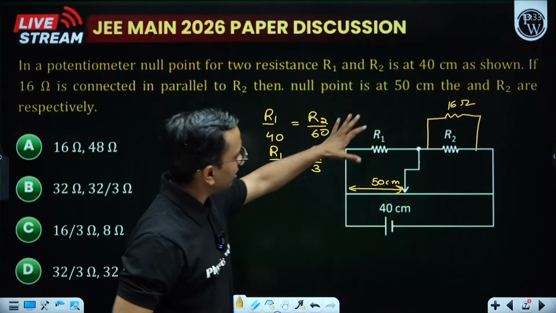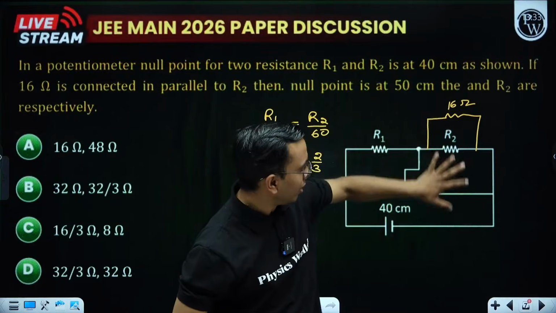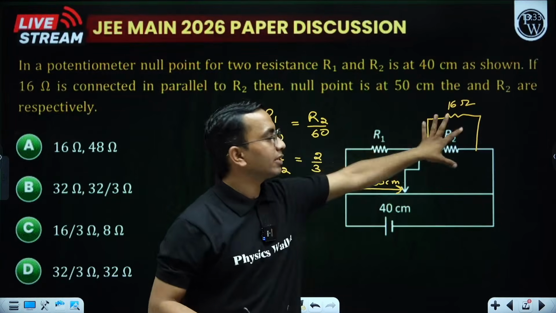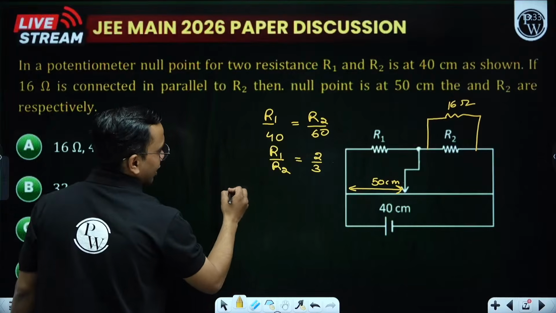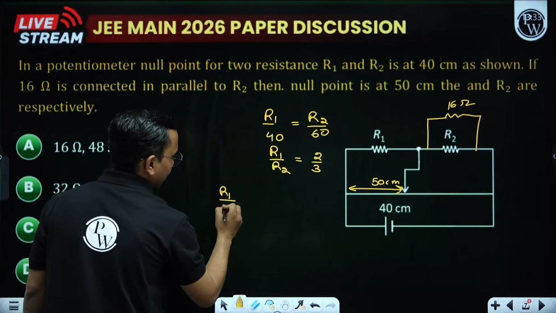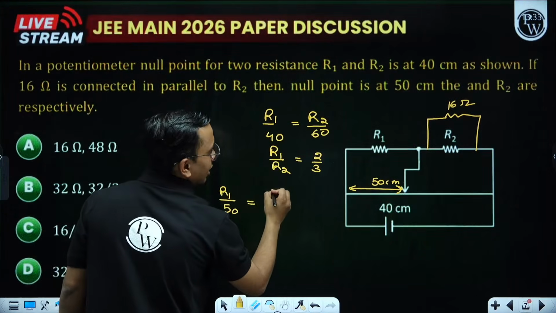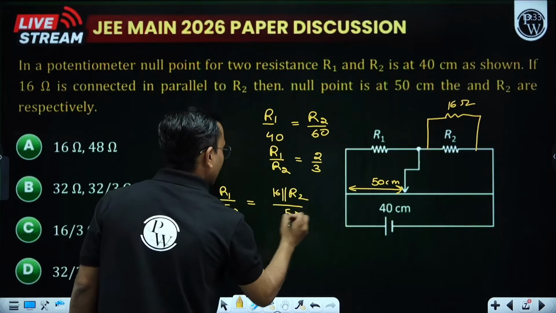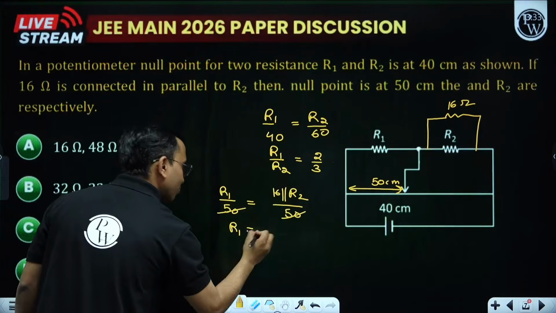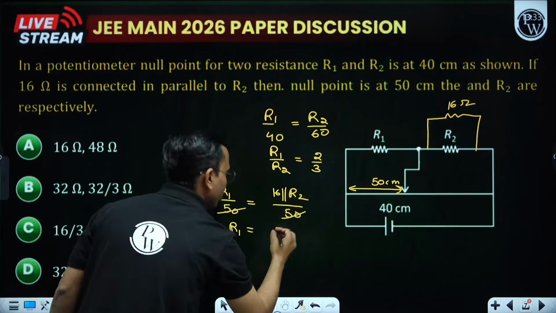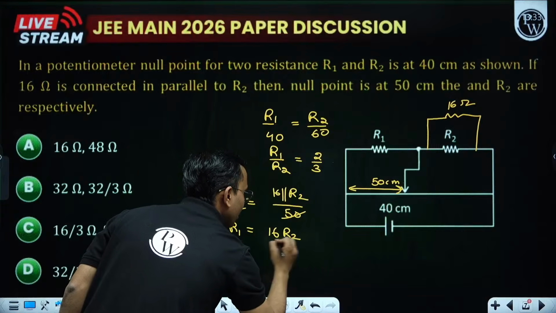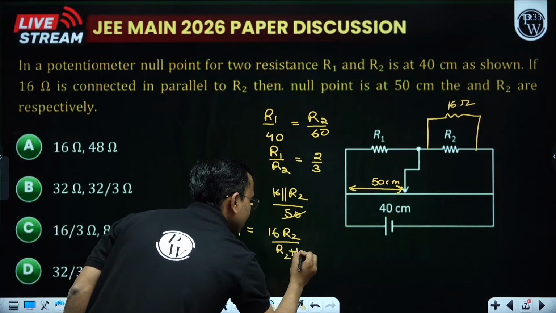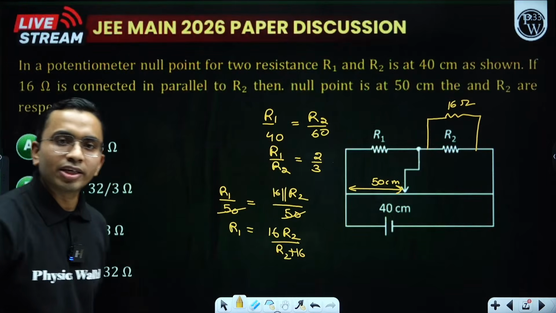R1 by 50 is basically the parallel combination of 16 and R2 divided by 50. So basically R1 is equal to the parallel combination of 16 and R2. What is that? 16 R2 divided by R2 plus 16. Recall, parallel is R1 R2 divided by R1 plus R2.